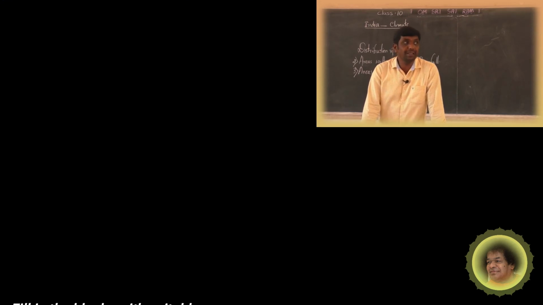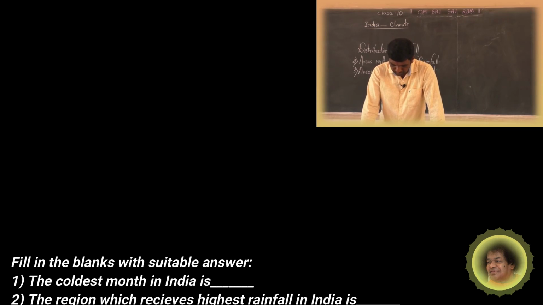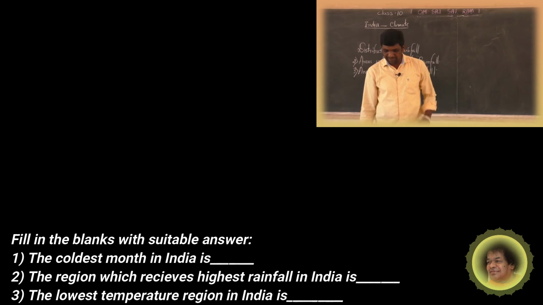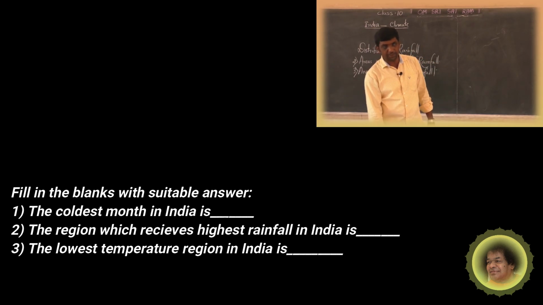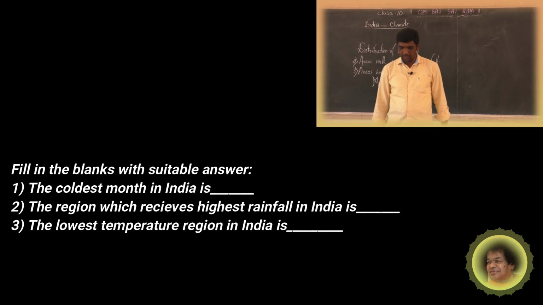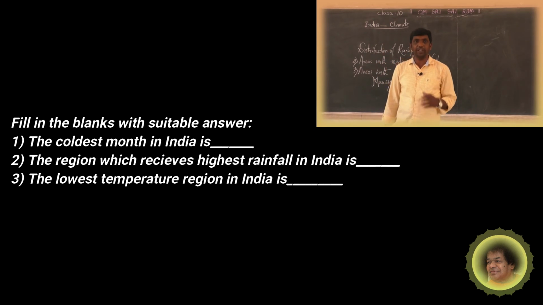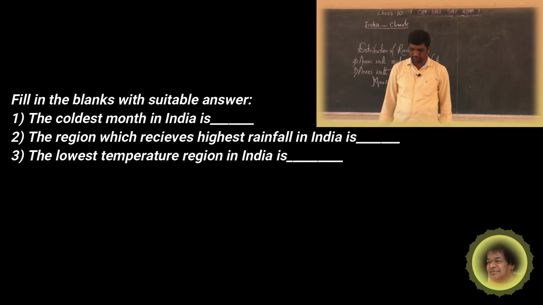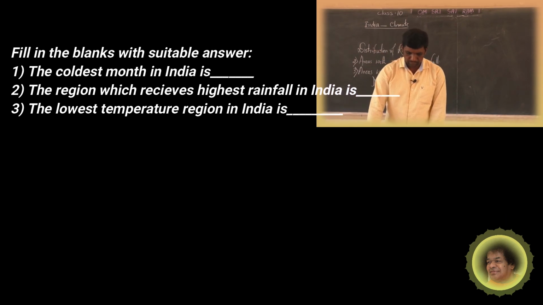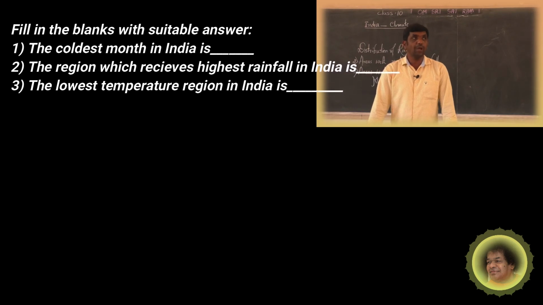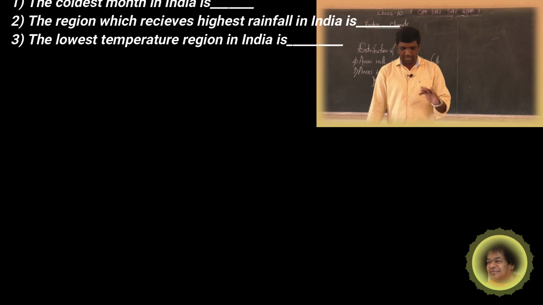Next, fill in the blanks with suitable answers. The coldest month of India is dash. The region which receives the highest rainfall in India is dash. The lowest temperature region in India is dash.